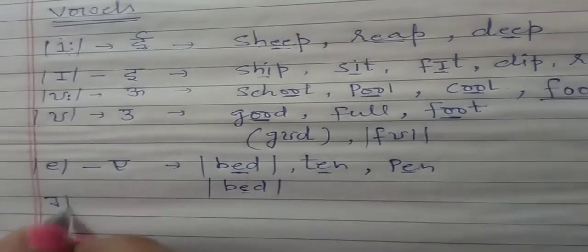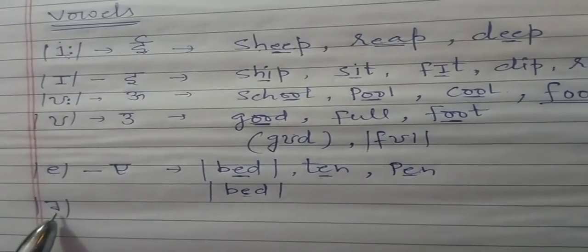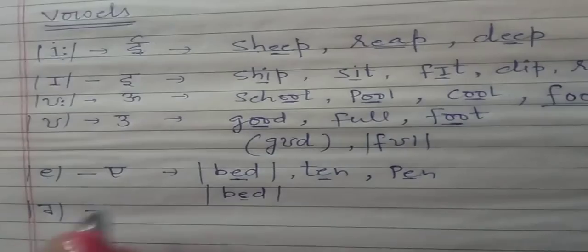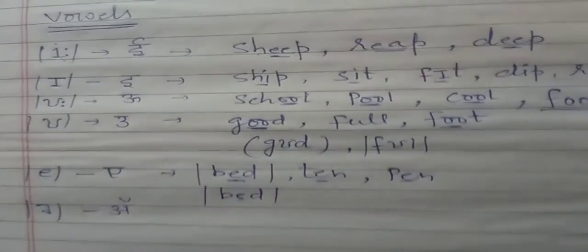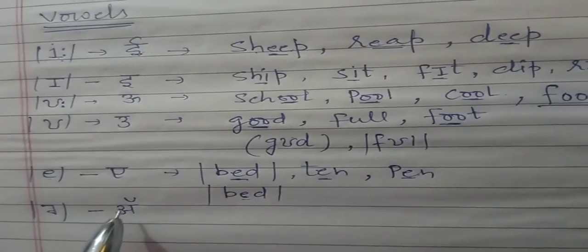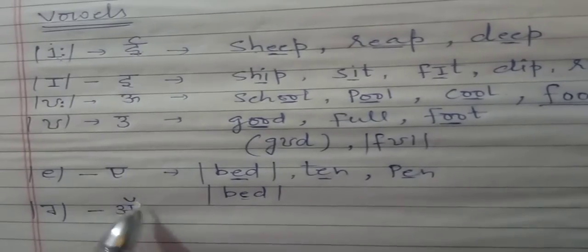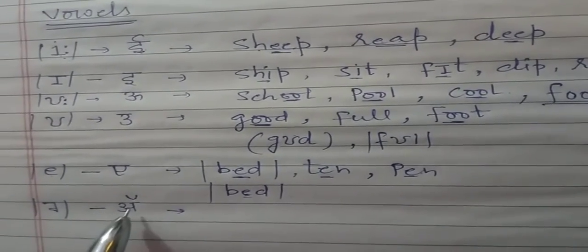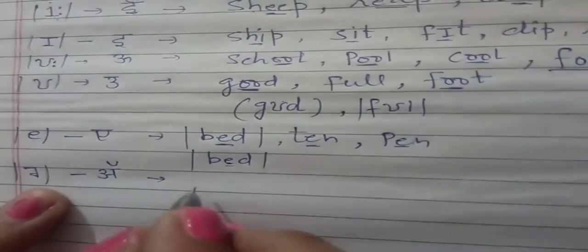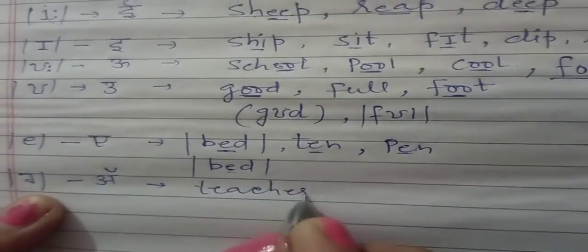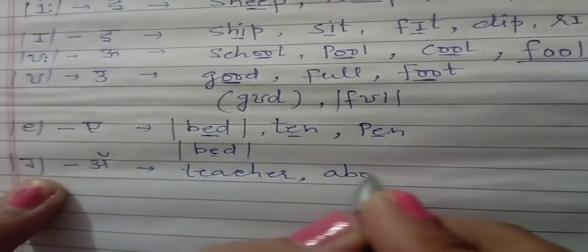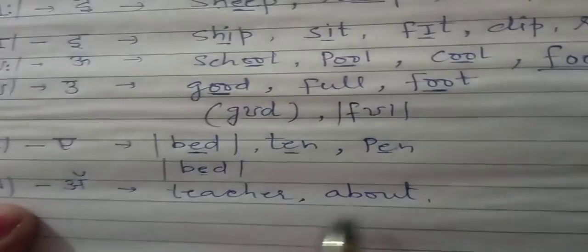vowel is A. In my previous video I have discussed a number of times, this is the A, but this A is nothing in sound in Hindi language. We know that the symbol of this in Hindi language means the sound of this A is not a full-fledged A. This is the half sound, that is the nothing sound in English. A. For example, here is teacher. Teacher, and the next one about. About. Teacher, about.